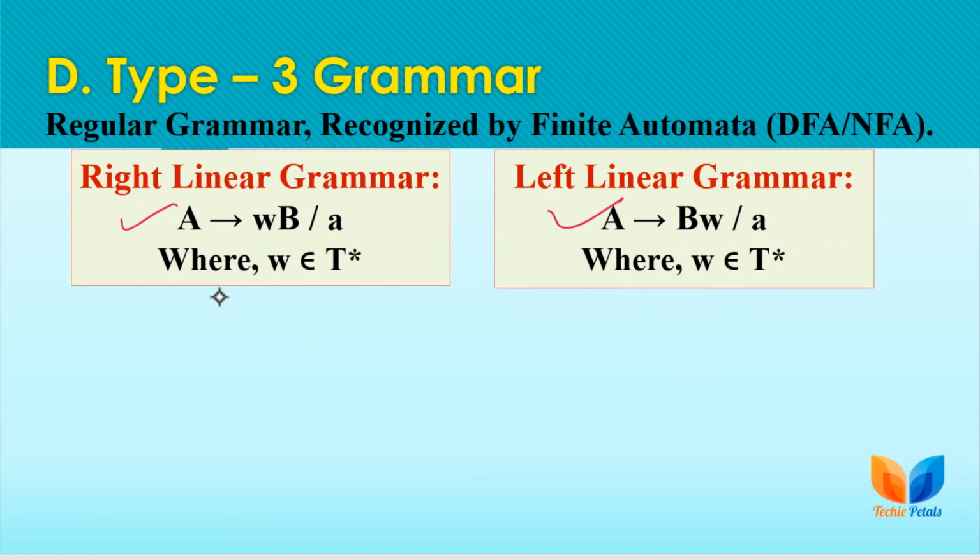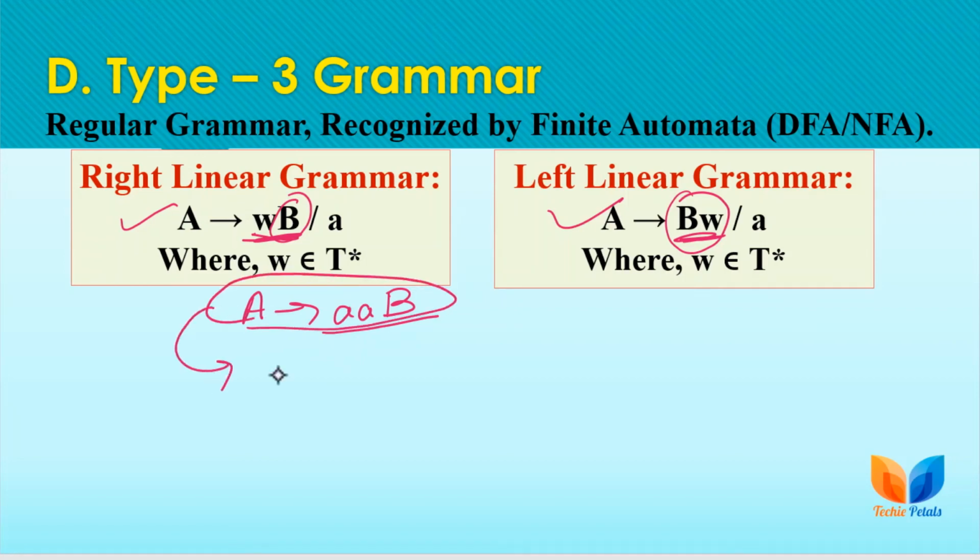If we have a string, where W is a string of terminals, followed by a non-terminal followed by a string of terminals, we can always convert this type of rule to a regular grammar rule as this, introducing a new non-terminal X, and X will be rewritten as this.